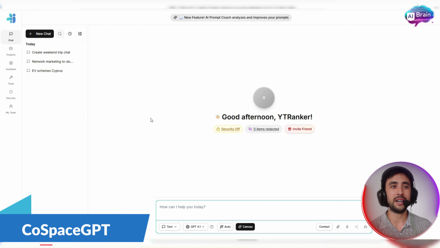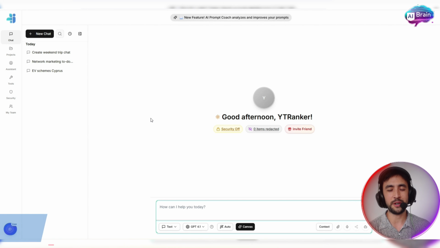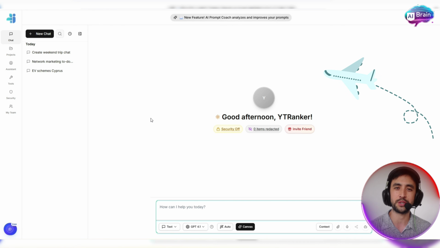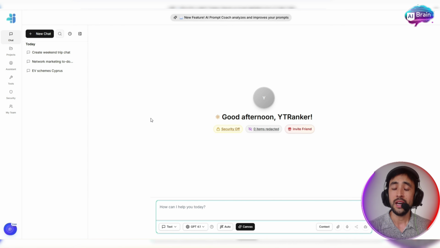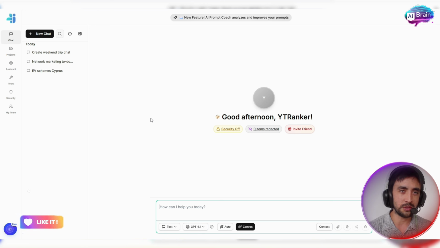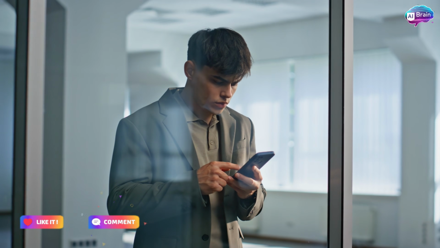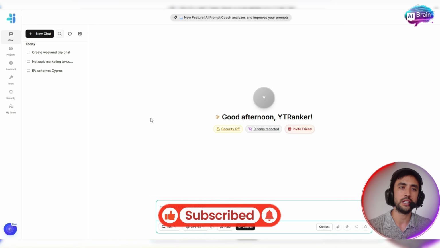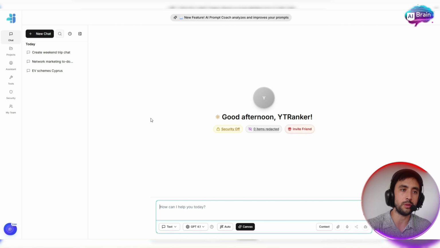Alright folks, so here we are on CoSpaceGPT. Now folks, whether it's on WhatsApp or Telegram, I know we've all been there with friends when we've tried to organize a trip. We've been working our 9 to 5 grind. The last thing we want to do is have people disorganized on the chat, not being able to go back and find things, not remembering things. It's just disorganized, okay? So this is where CoSpaceGPT comes in and solves that problem.